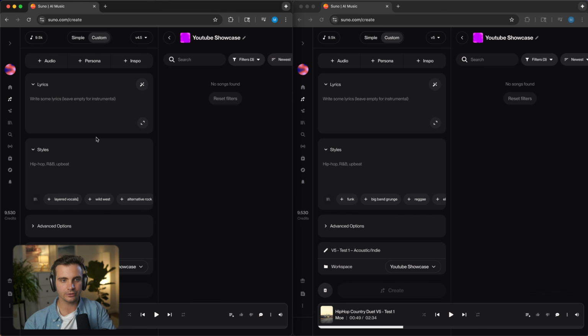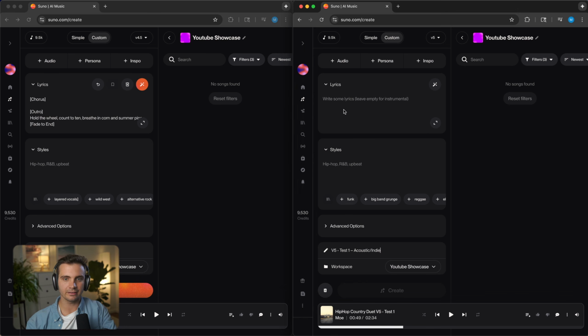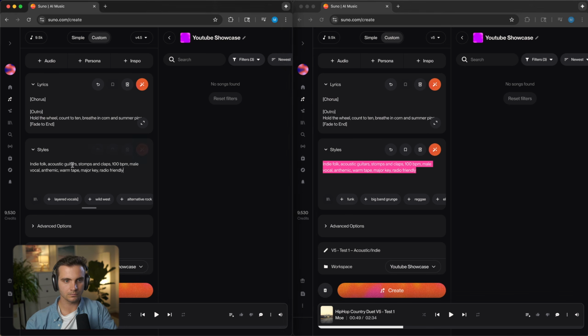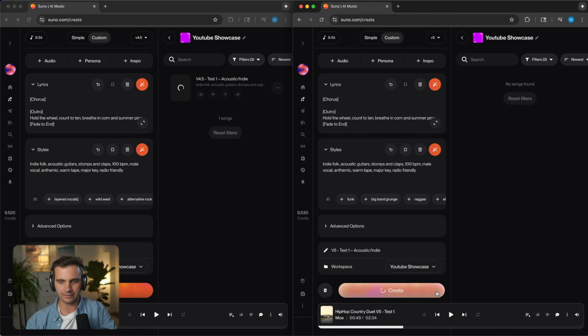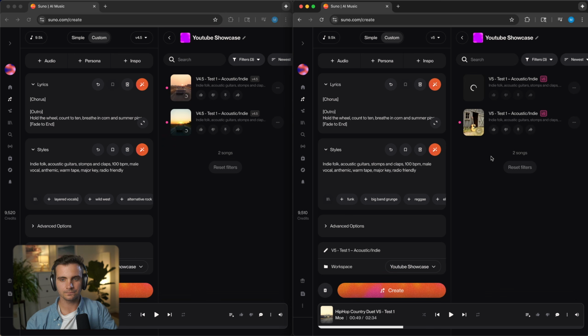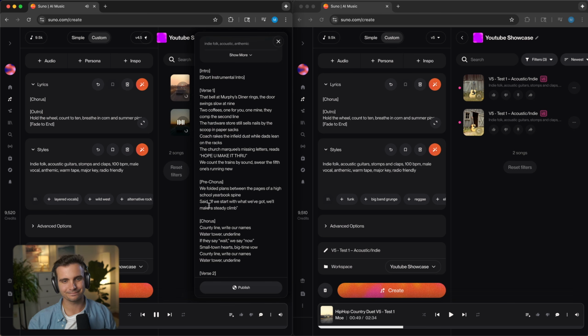We will take this over and we will copy this, then we will go back here and we'll paste this here. And we will give them both separate names. Make sure that the models are selected 4.5 and 5, and we'll hit create and create at the same time. Alright, we can see that they were both generated at approximately the same time, and they're still generating, but we can already start listening to them. So let's check out version 4.5 first.